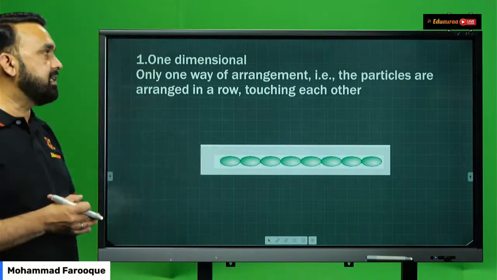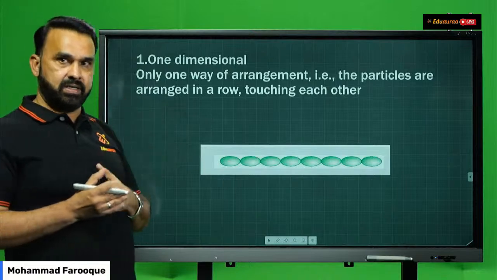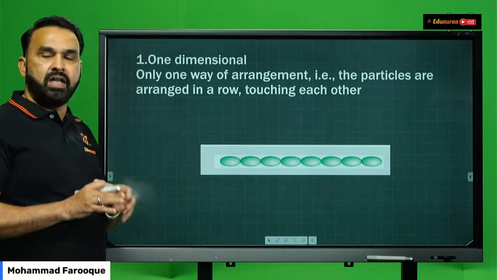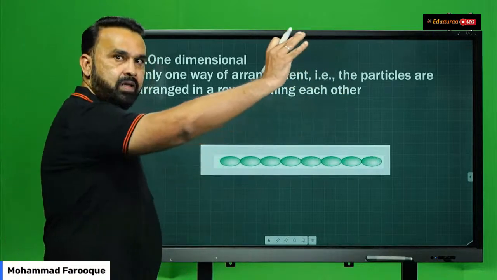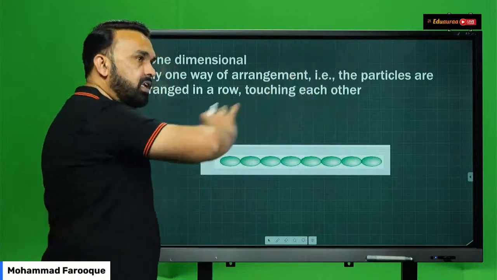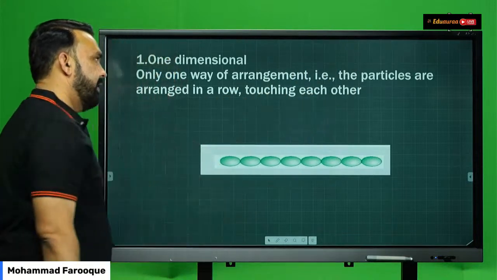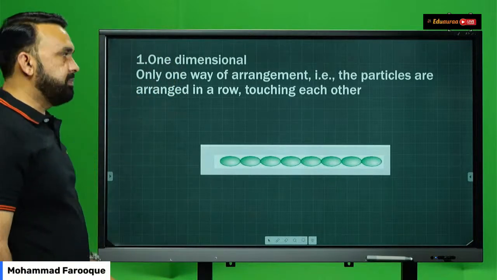Yes, arrangement of particles in solids. In crystal solids, you have one-dimensional arrangement. That's a linear arrangement where you see that each particle of the solid, whether it's a molecule, atom, or ion, is represented by a sphere. This is the horizontal linear arrangement, where you can see each particle touching each other. So this is called one-dimensional arrangement or one way of arrangement.